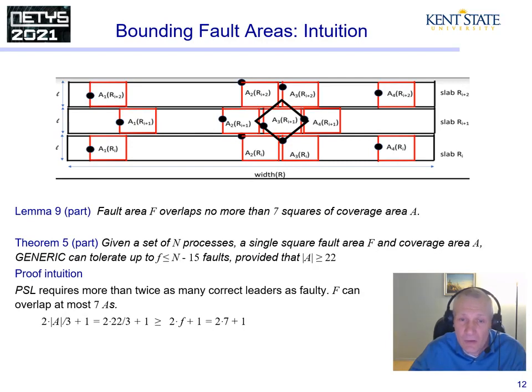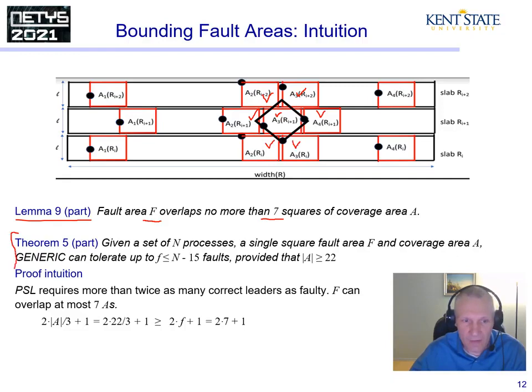Let me give you an intuition as to how we arrived at the number of squares in the coverage area A for a particular number of fault areas. Lemma 9 says in part that a fault area F, regardless of orientation, may overlap no more than 7 squares of the coverage area A. Indeed, 1, 2, 3, 4, 5, 6, 7.